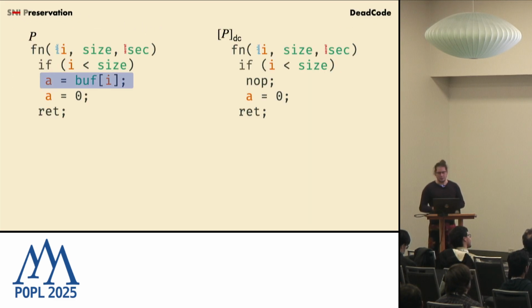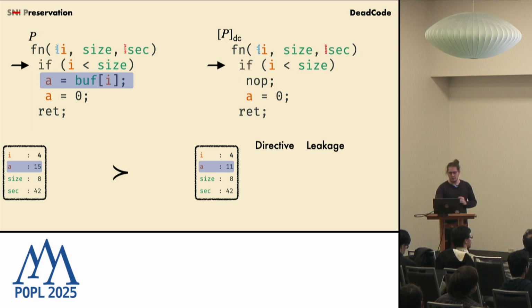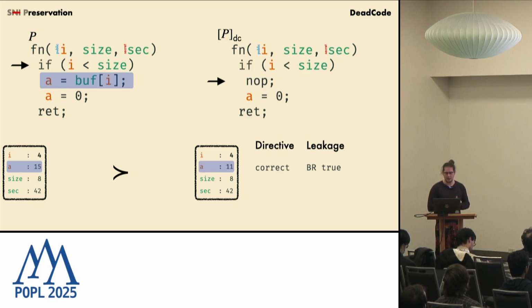Let's look at our example. Let's look at two states that are in simulation, and let's execute something on the target program. Namely, we do the correct branching. I is this time 4, which is less than 8, so we have an in-bounds access. And then for the nop, we will get the directive step because microarchitecture will not influence a nop.